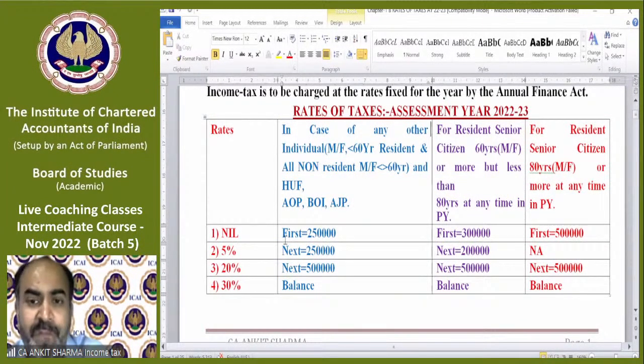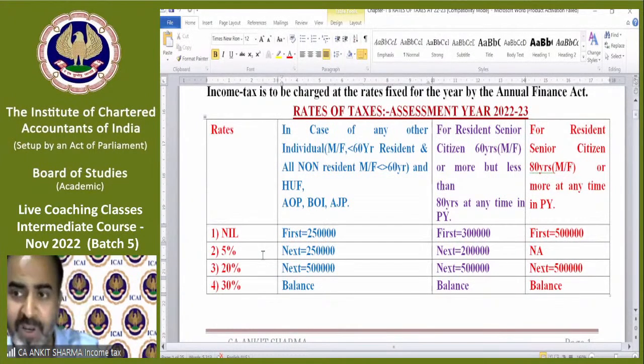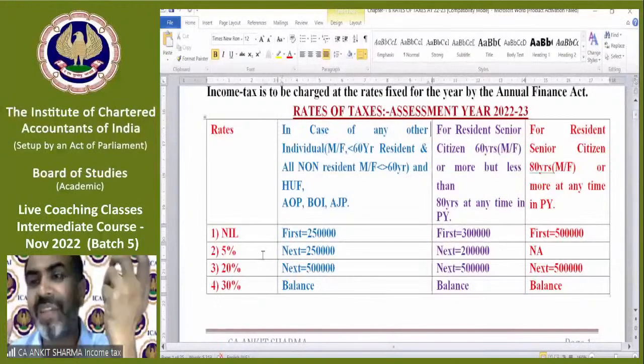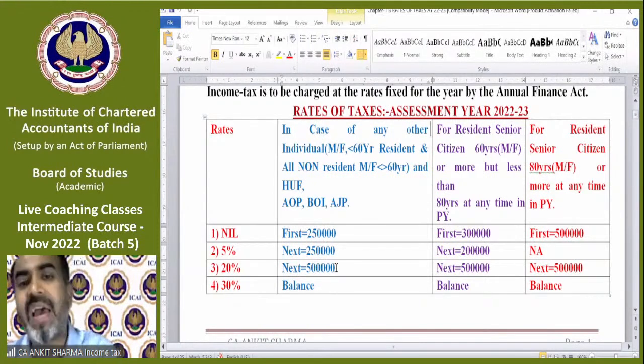First 2.5 lakh exempt, so rate will be nil. Next 2.5 lakh will be 5%. Why the next 2,50,000? Because the first claim was 5 lakh rupees, taxability is 5%. So if 2,50,000 is exempt, then only 2,50,000 can be taxable at 5% rate. Balance 5 lakh is at the rate of 20% and the balance will be at 30%.